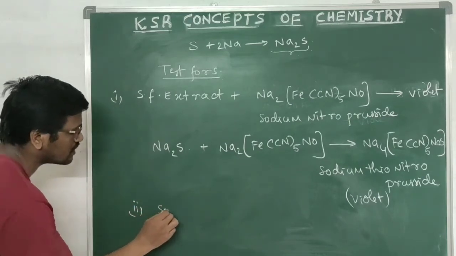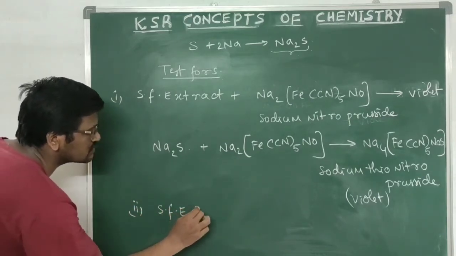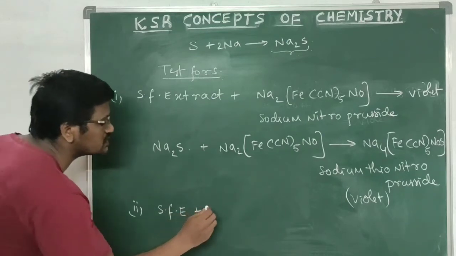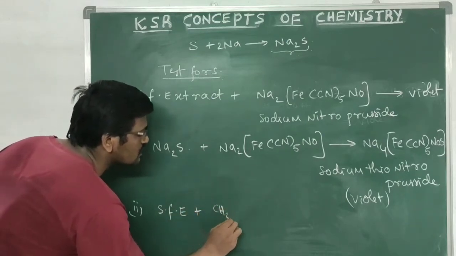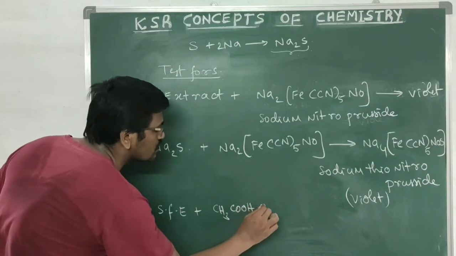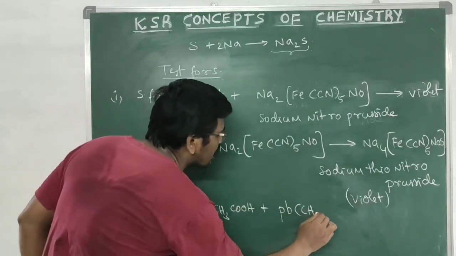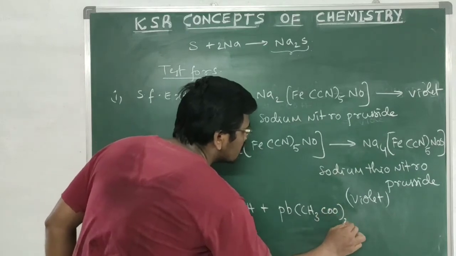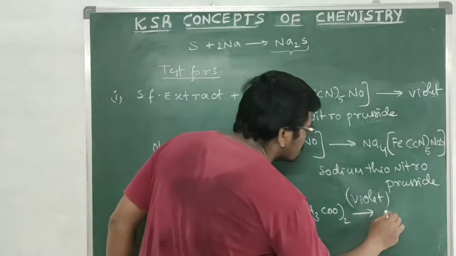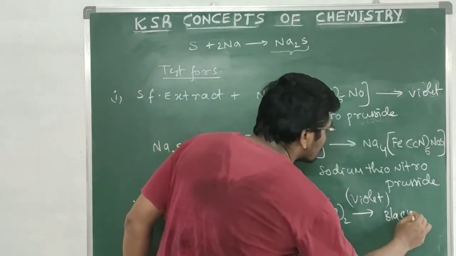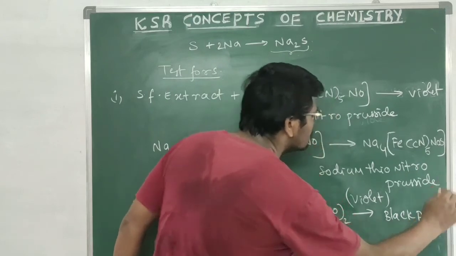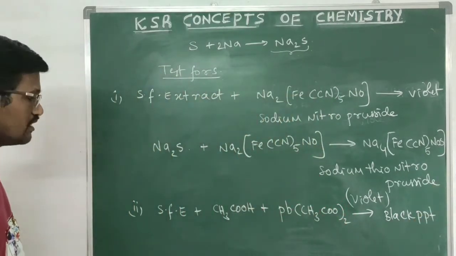That is, we are taking sodium fusion extract. This sodium fusion extract is acidified with acetic acid solution, and we are adding lead acetate. So here we got a black precipitate. A black precipitate is formed. This confirms the presence of sulfur.